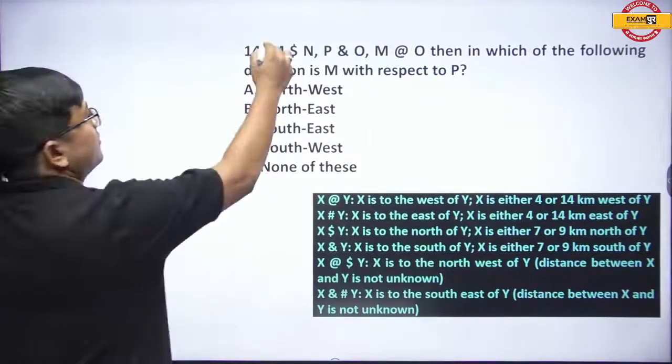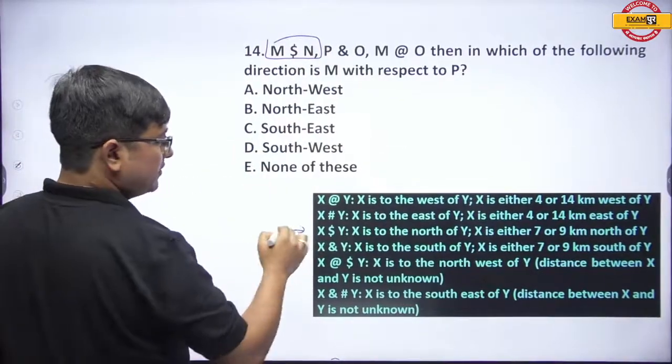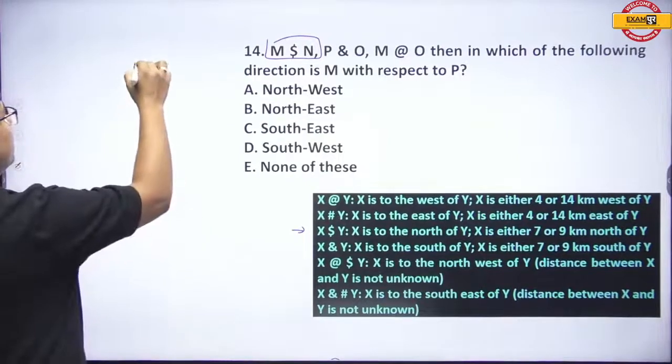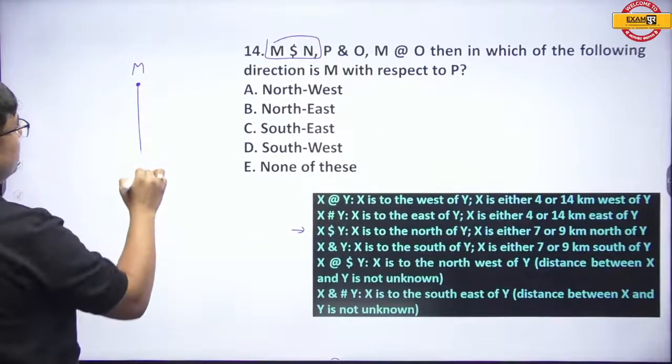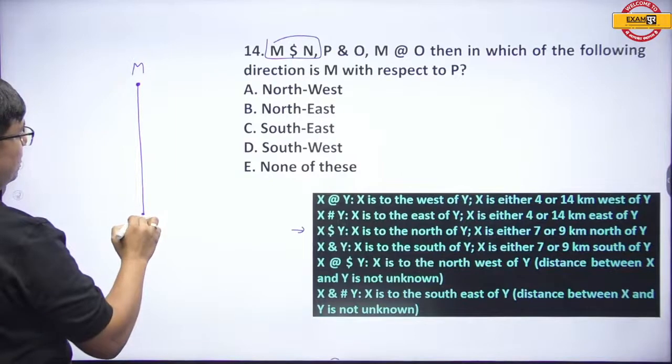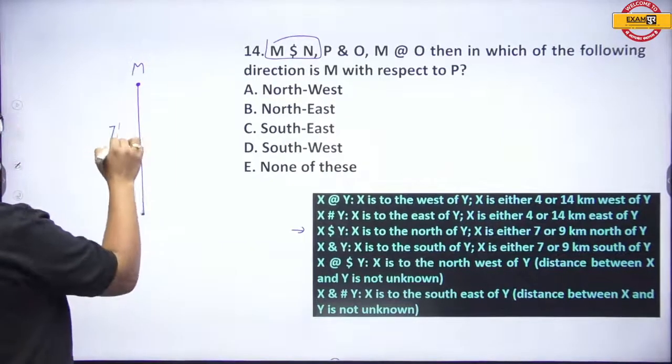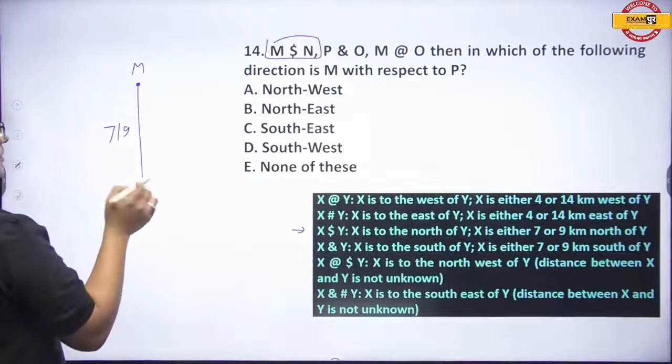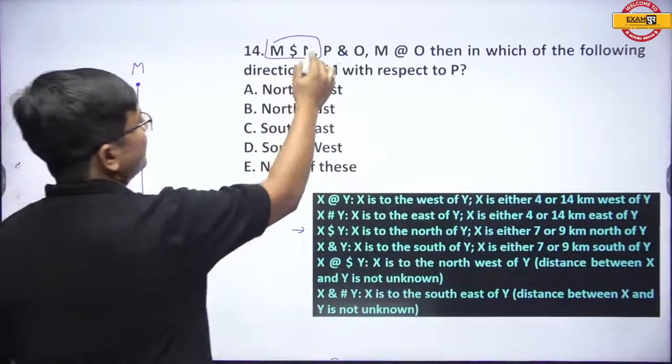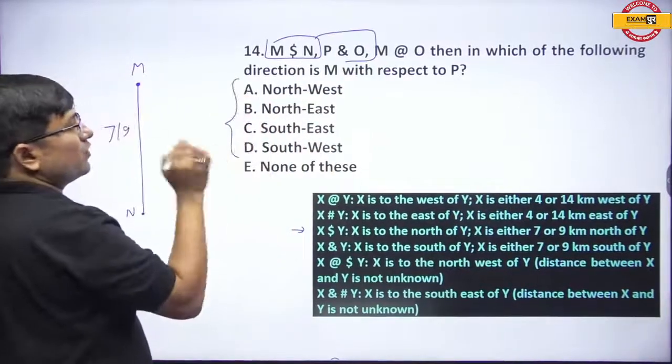M dollar N means M is north of N, 7 or 9. Actually, we have to do nothing with the distance, but still I am drawing. Why do we have to do nothing with distance? Because nowhere in the options is it there.